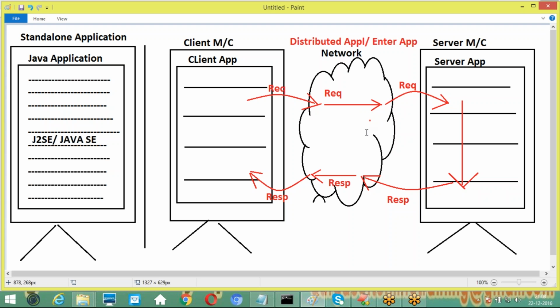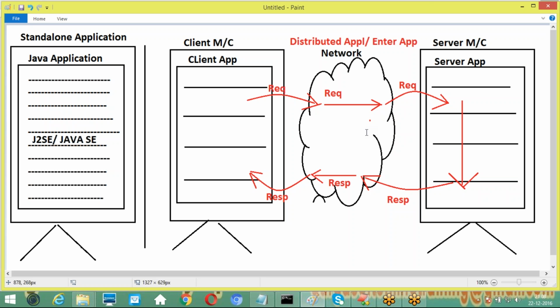Nowadays, almost 90% of the applications in the outside world come under which one? Distributed applications. So if you take the ratio of standalone applications and distributed applications now, distributed applications are occupying 90% of the market. Just 10% of the applications are standalone applications at most.